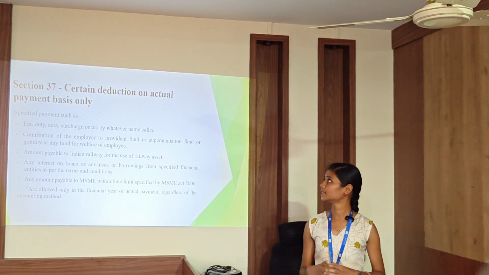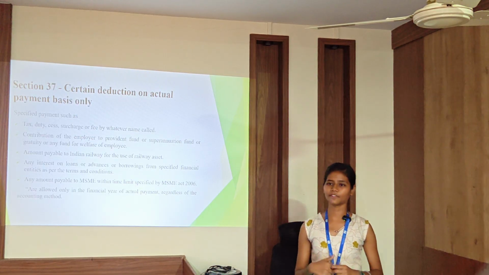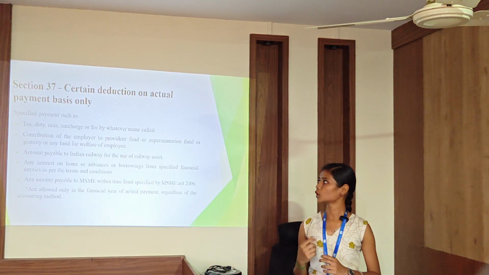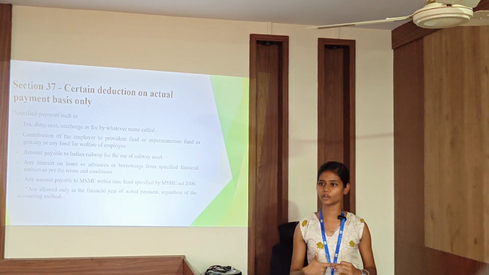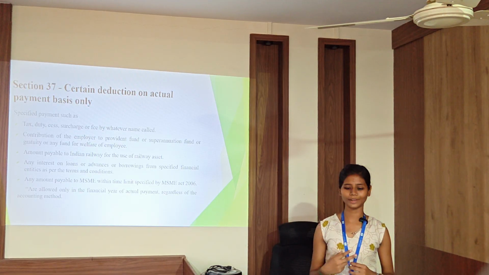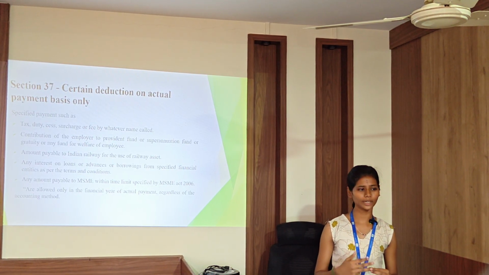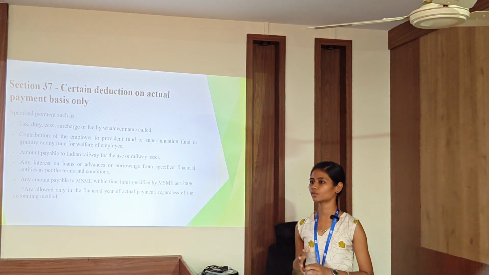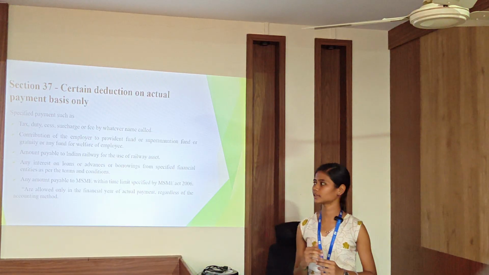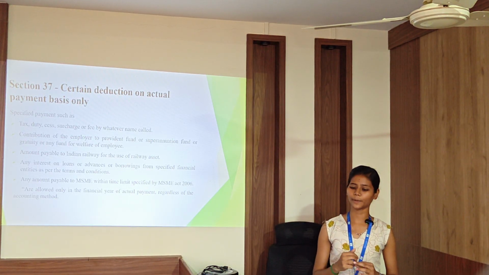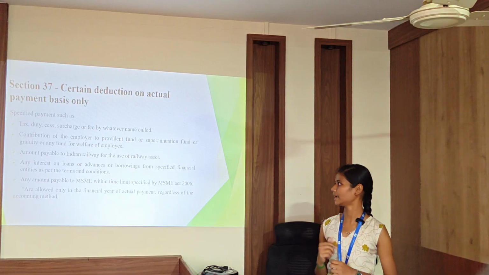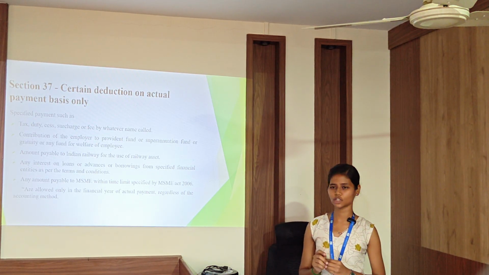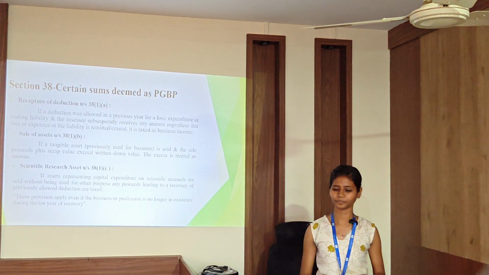Section 37, certain deduction on actual payment basis. Specified payments such as taxes, duty, cess, surcharge, fee by whatever name called, contribution of the employer to the provident fund, superannuation fund, gratuity or any fund for the welfare of the employee, amount payable to Indian Railway for the use of the railway asset, any interest on the loans, advances, borrowing from specified financial institutions as per the terms and conditions. Any amount payable to MSME within the limit specified under the MSME Act 2006 will be allowed only in the financial year as per the actual payment basis.